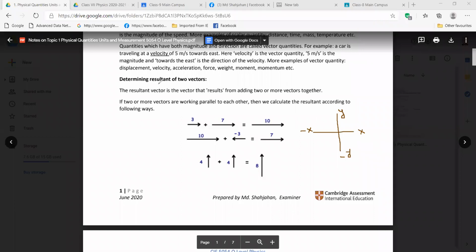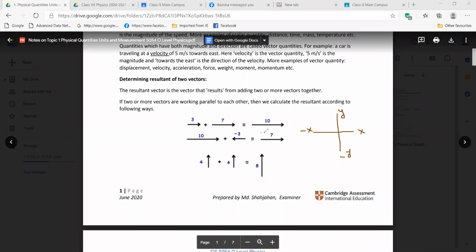Here, if instead of -3 there was -11, then what? Yes, very good. I like your question. If it is minus 11, then we will have here a resultant of minus 1. Got it?